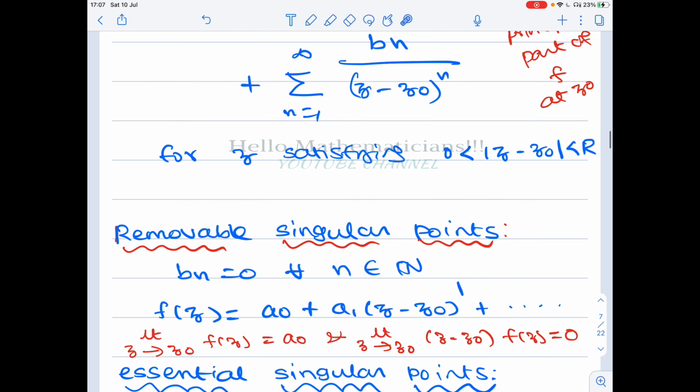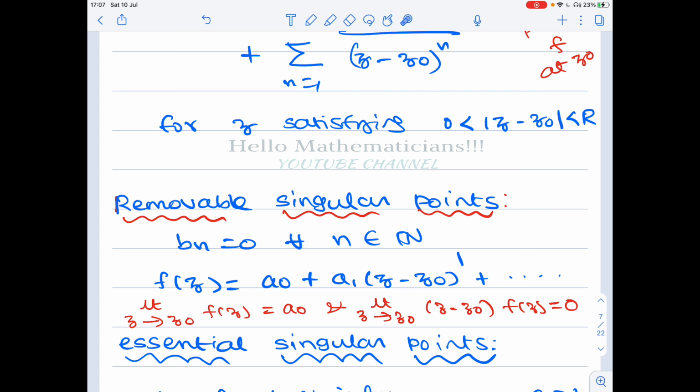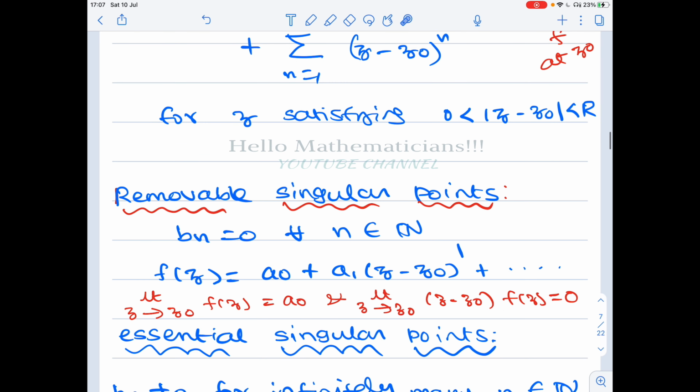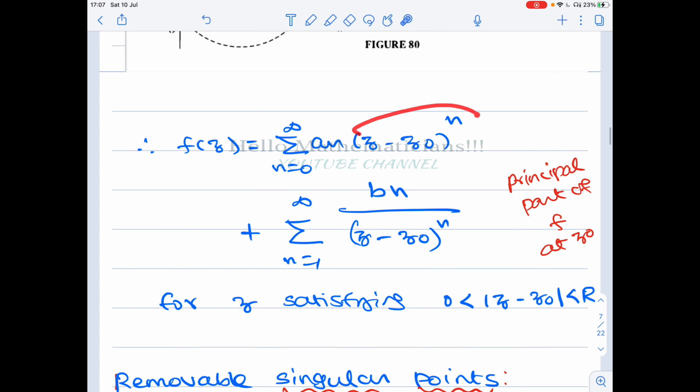Now suppose there are no negative terms, and you find the limit as z tends to z naught of f of z. What will you get? As z tends to z naught, all these powers go to 0, so only the n equal to 0 term will survive. When n equals 0, (z minus z naught) to the power 0 is 1, so you get only a0.